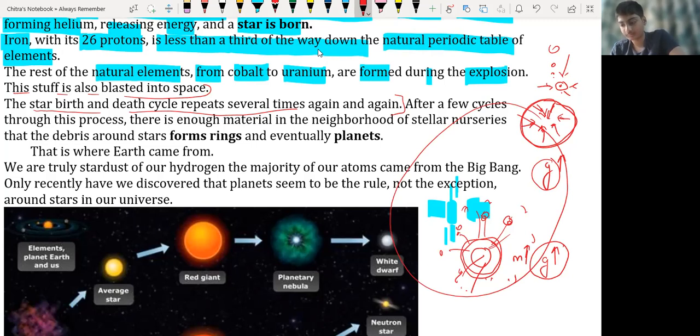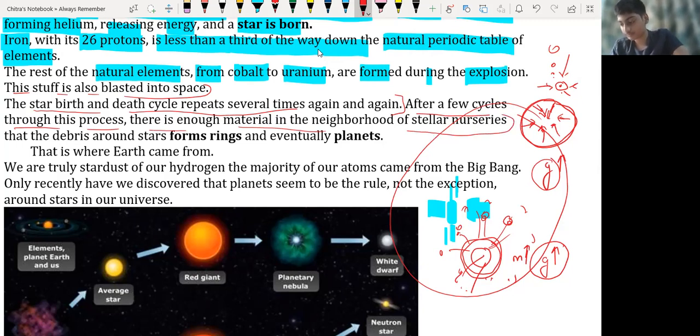Next. After a few cycles, the star death and birth, and that blast, supernova and nova, took place again and again. But after a few cycles, through this process, there is enough material in the neighborhood of the stellar nurseries.